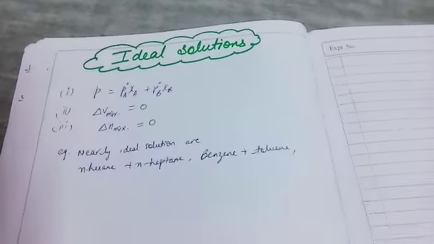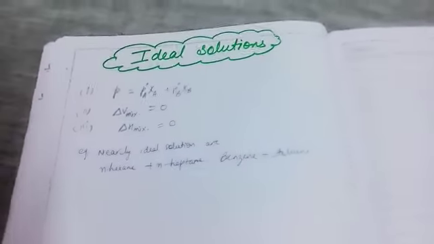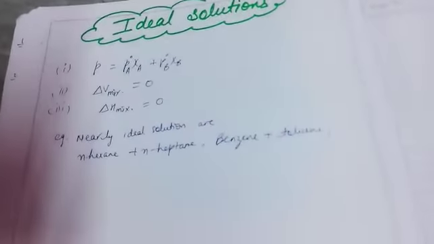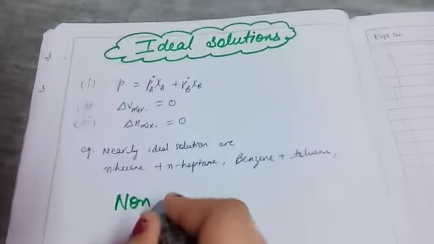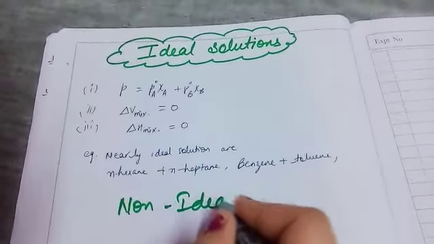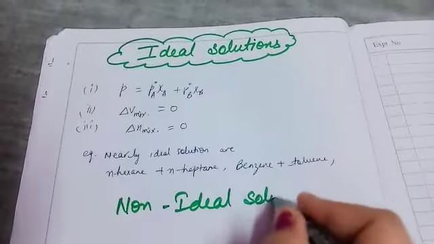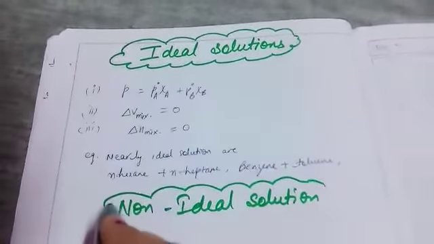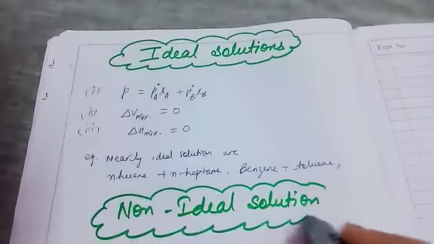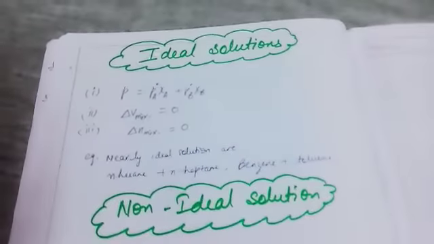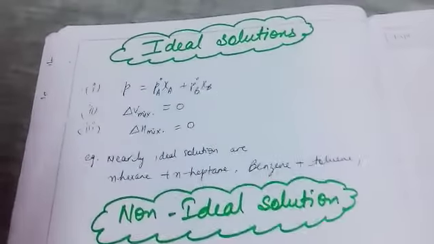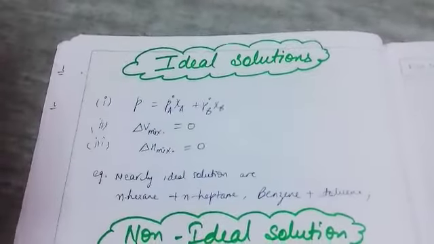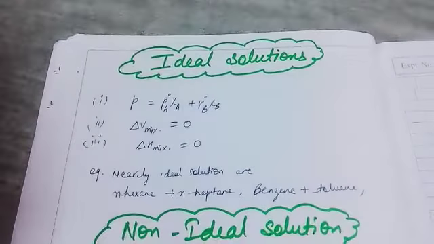Now, after ideal solution, the opposite is the non-ideal solution. Non-ideal solutions are those which do not obey Raoult's law.